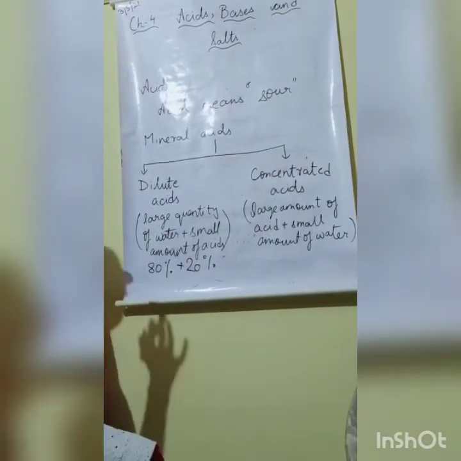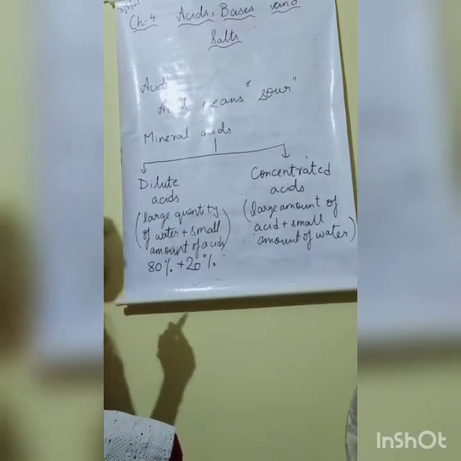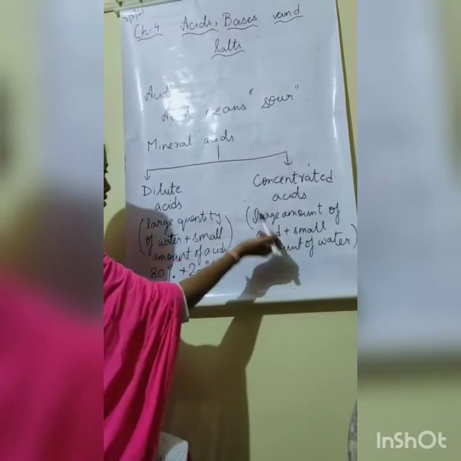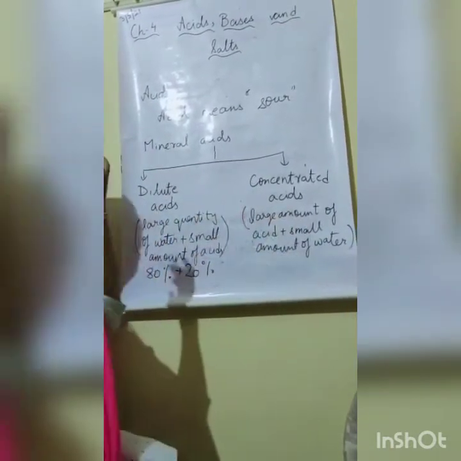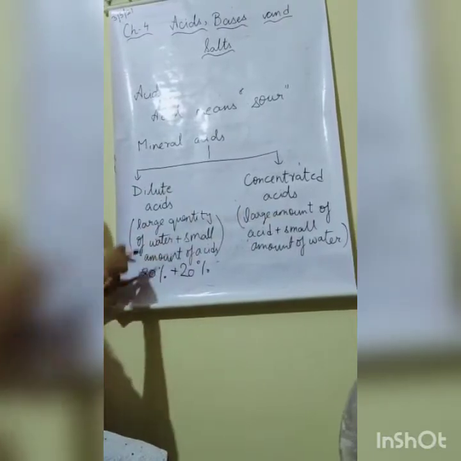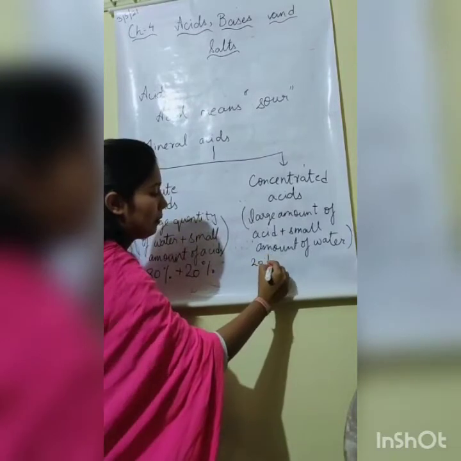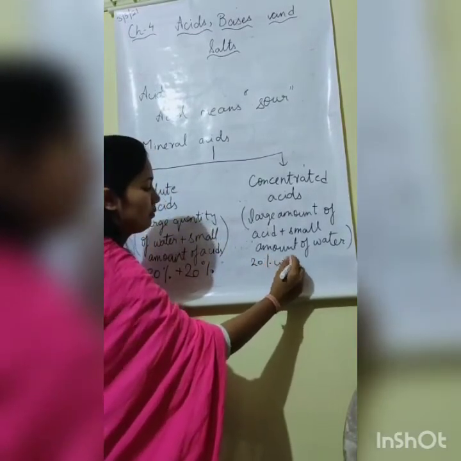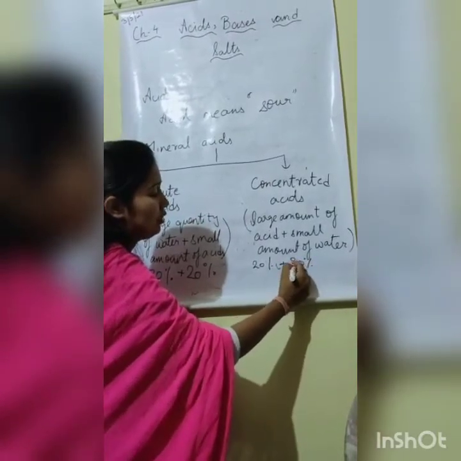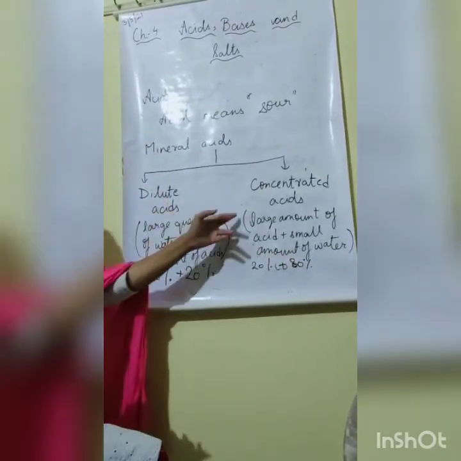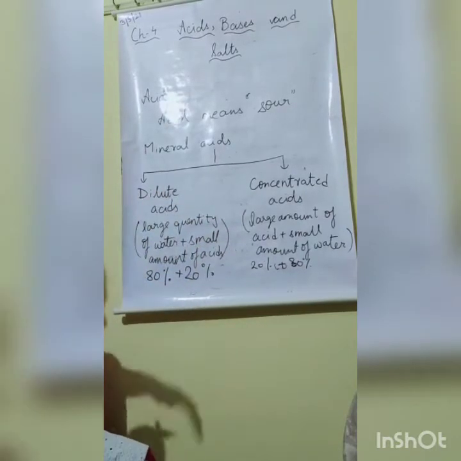Now coming to concentrated acids. Concentrated acids are those acids that have a large amount of acid. It has a large quantity of acid plus a small amount of water. That is the opposite of dilute acids. It means 20% of water plus 80% of acid. That's why concentrated acids are way more dangerous than dilute acids.